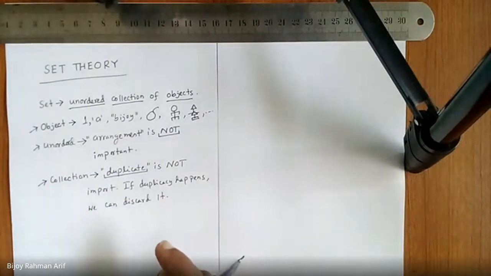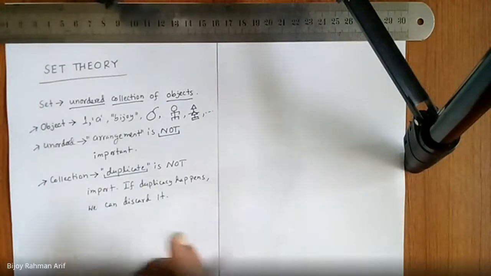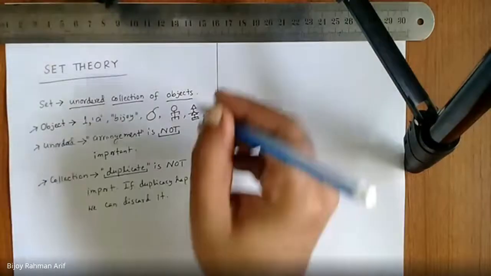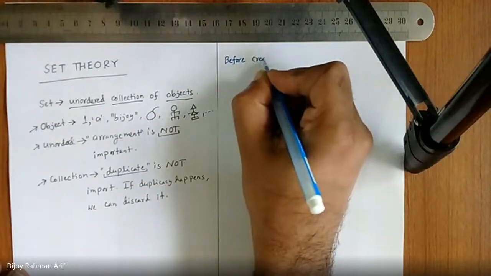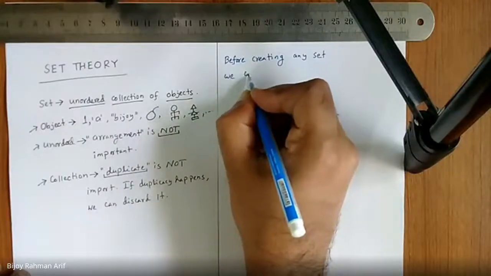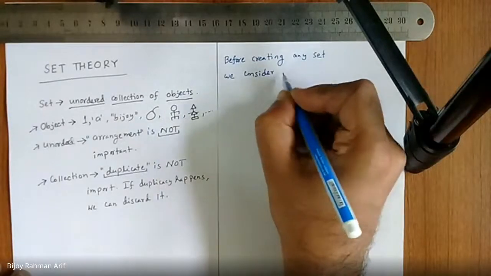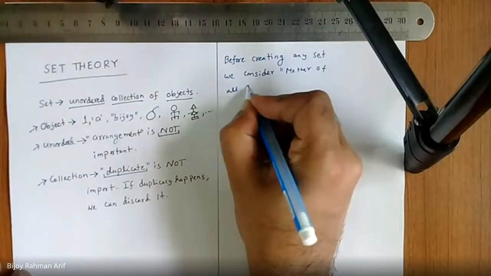So let's take a set. Before taking any set, we always consider a mother of all sets. Did you understand? The universal set.